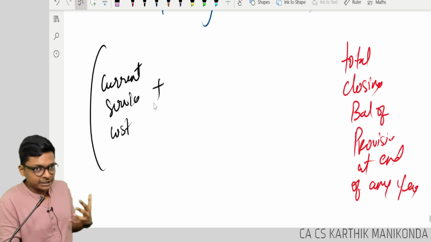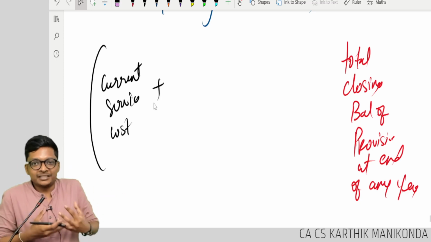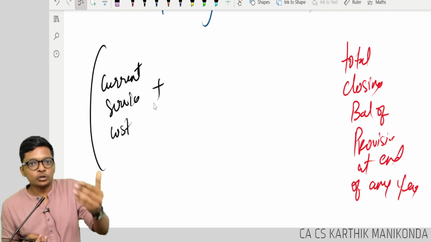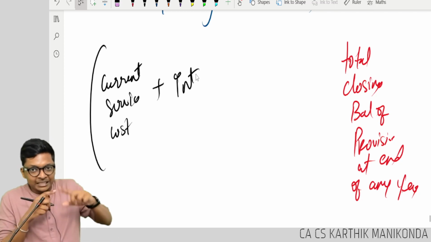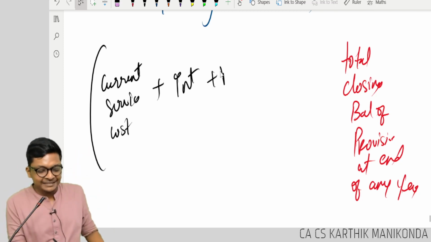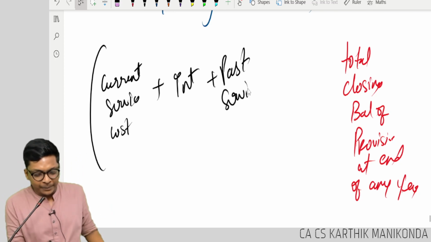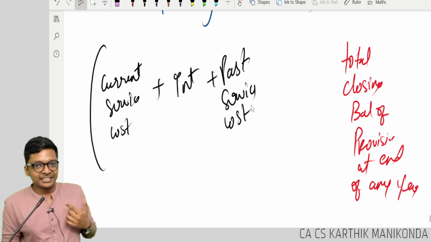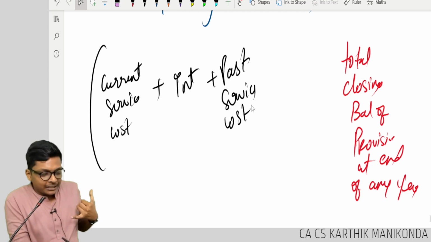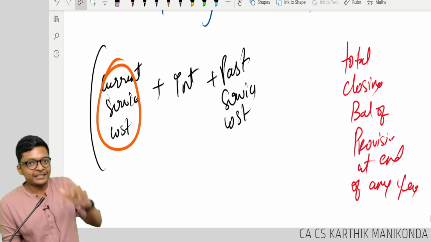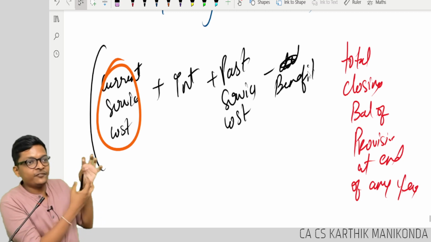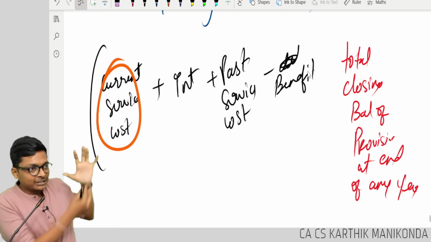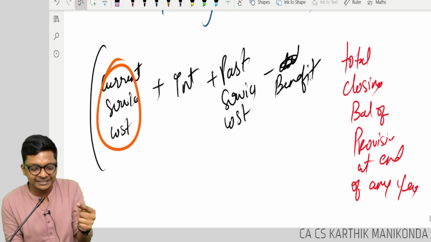This equation you will get the logic of now, which is nothing but, in simple words, present value of future what I have to pay, plus interest on this, because only then it will become future value, plus past service cost, which is nothing but any changes from what you have already done, rectification for that, plus or minus, minus benefits paid. This is like creating a provision for tax and then settling the tax. So creating provision for gratuity, benefits paid means gratuity paid.